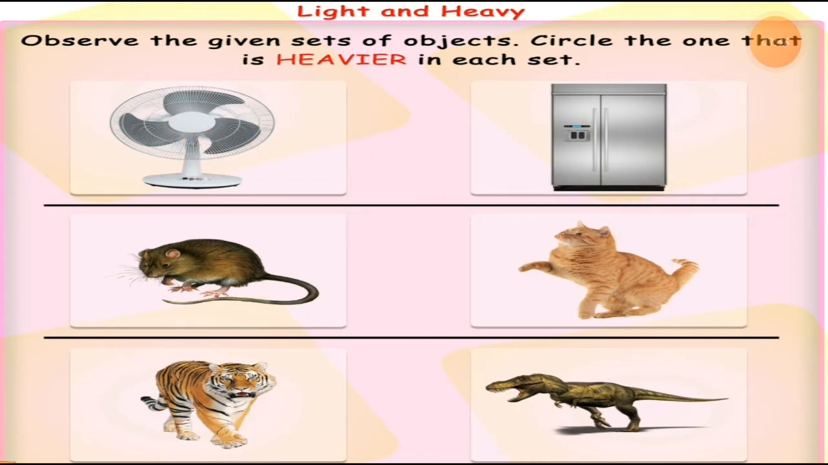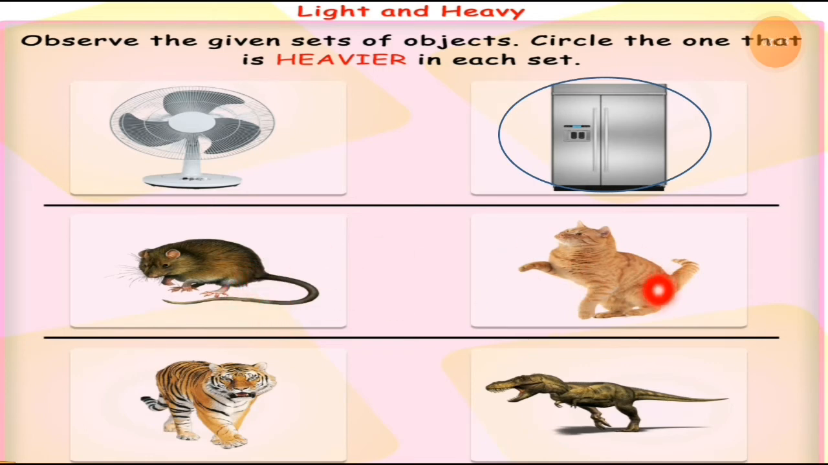So you have to decide which one is heavier compared to the other one, right? Here is a table fan and here is a refrigerator. I think the heavier thing is the refrigerator. You can see I just put a circle on this refrigerator because it is heavier compared to the table fan, right? If you compare both things, the refrigerator is heavier than the table fan. So let's move to the next row.